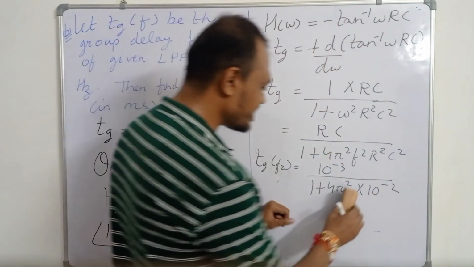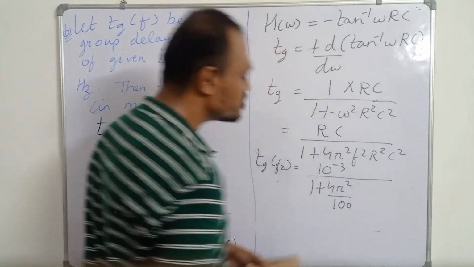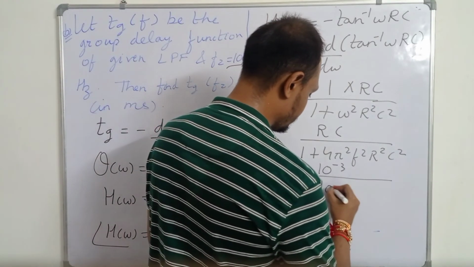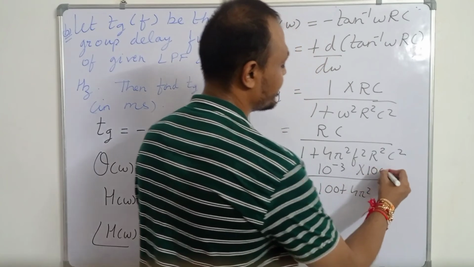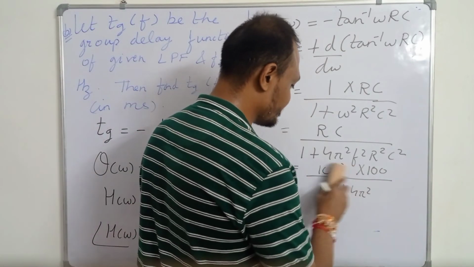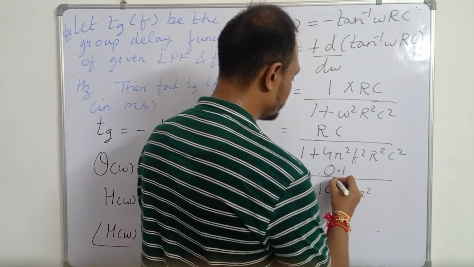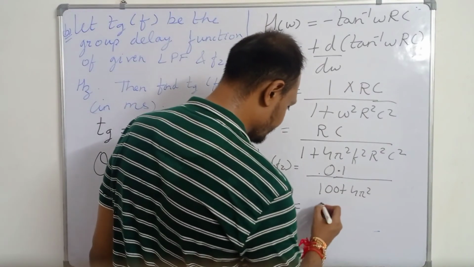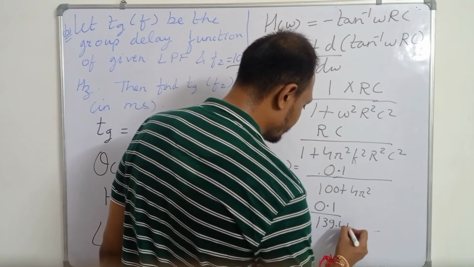So you can also write it as divide by 100. When we take LCM, this will become 100 plus 4 pi square, multiplied by 100. So 10 to power minus 3 multiplied by 100 is equal to 0.1. So 0.1 upon 100 plus 4 pi square, which is 0.1 upon 139.44.